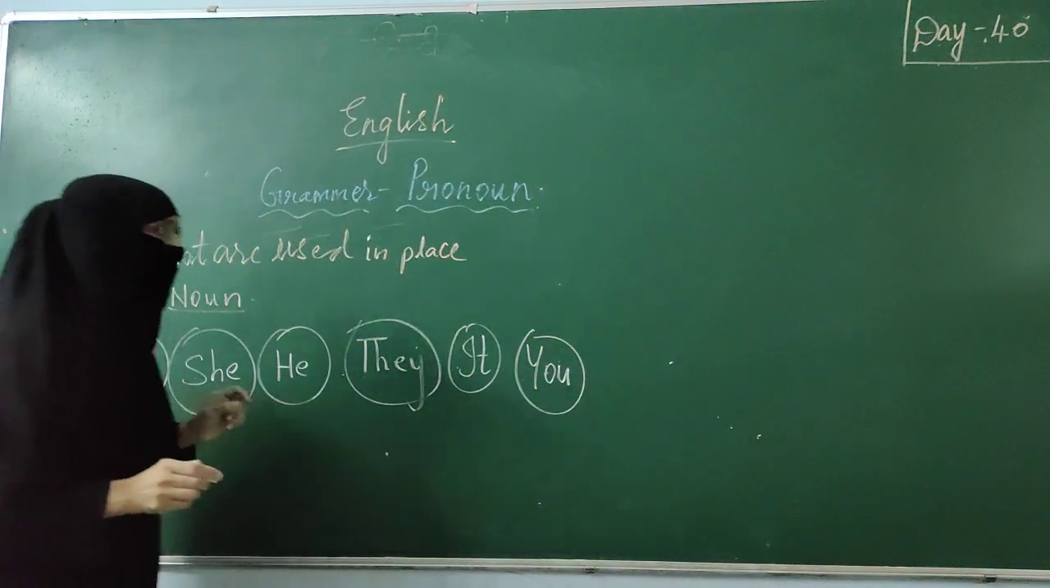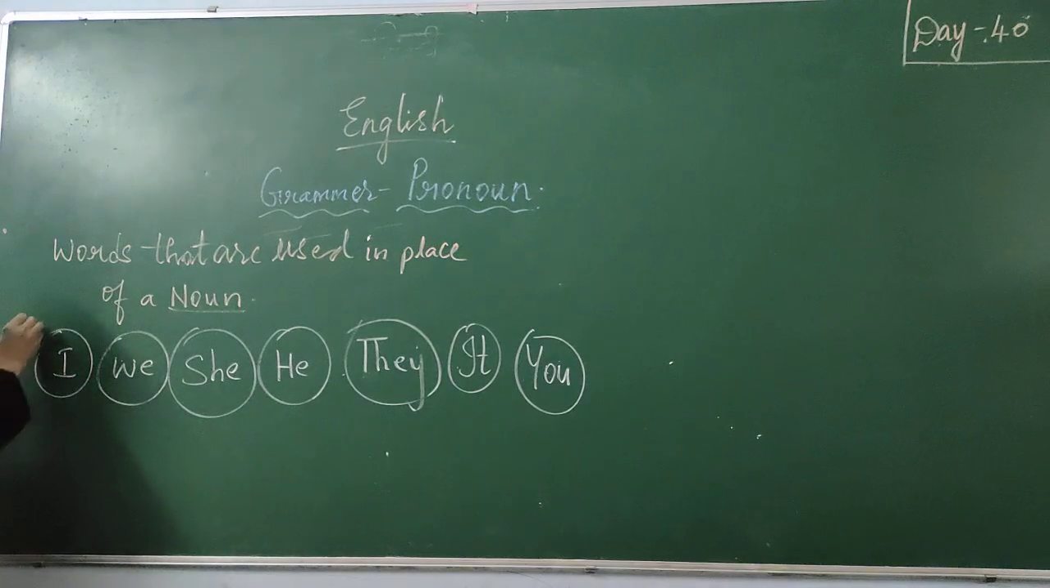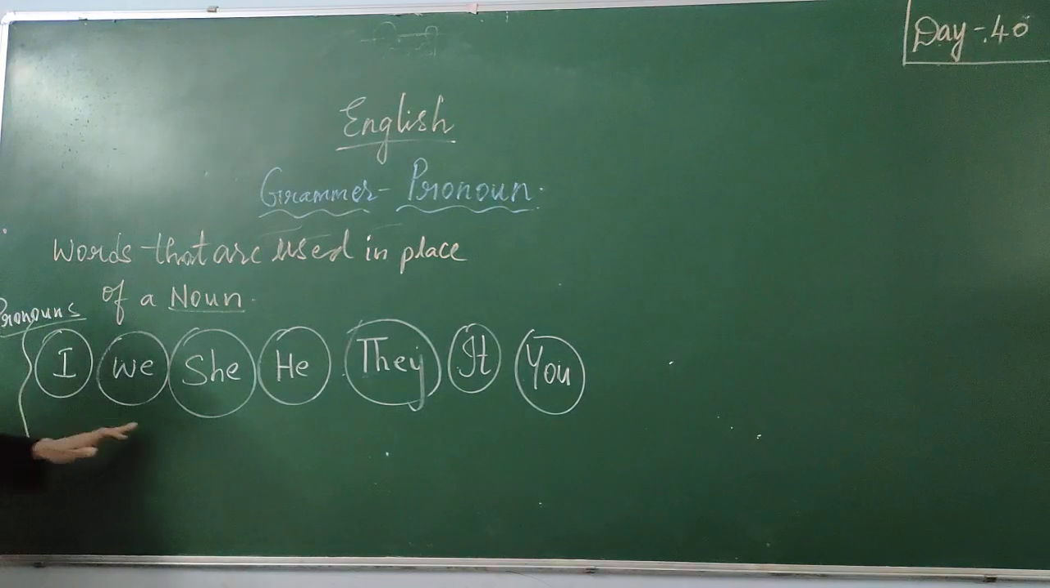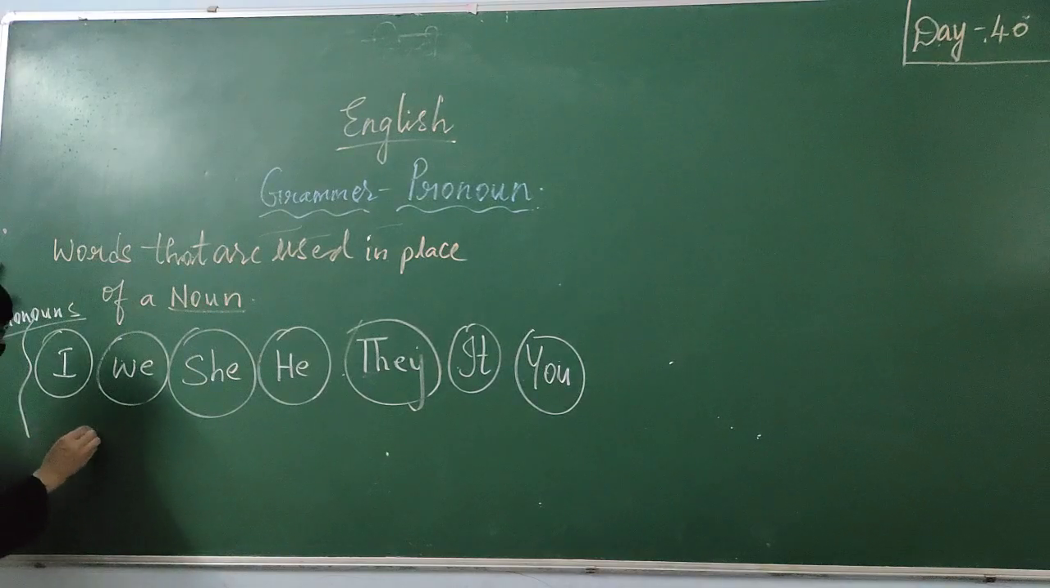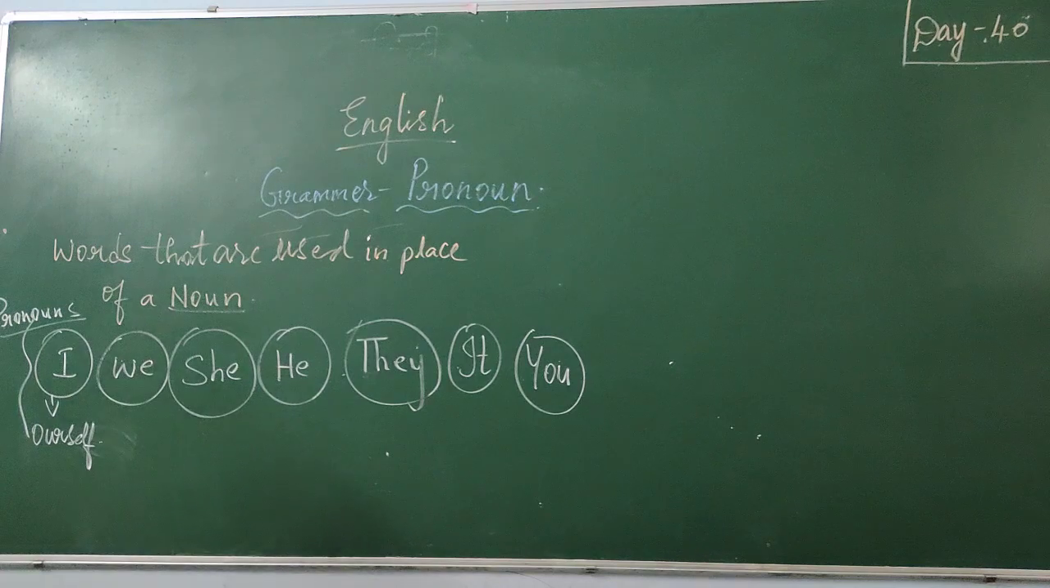You. These are some of the pronouns. What are these? These are nouns. In place of nouns, we are using these pronouns. Suppose instead of writing my name, when I am talking about myself, what do I say? I am a girl, I'll say. What do I use? I. I is used for ourselves. We use I when we are talking about ourselves.